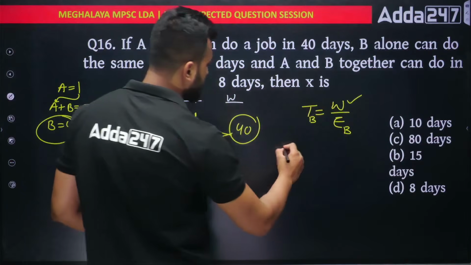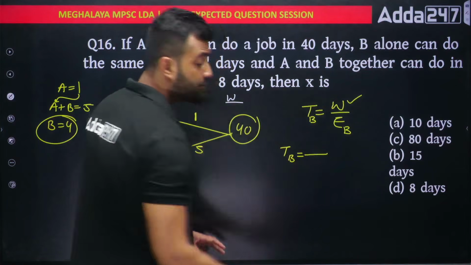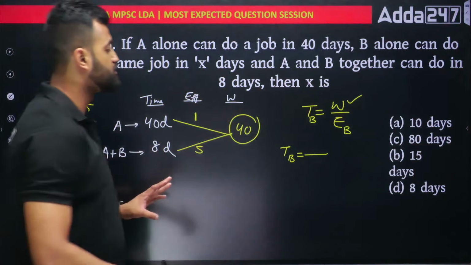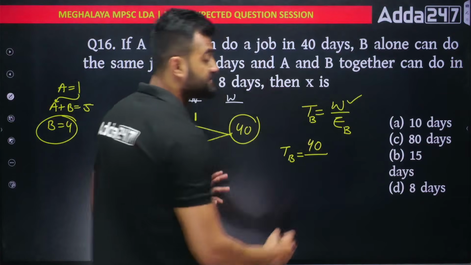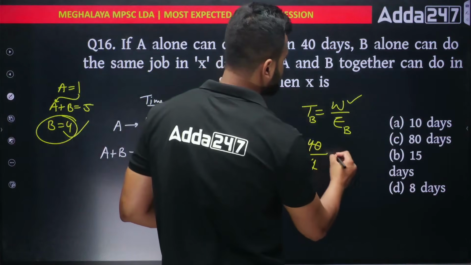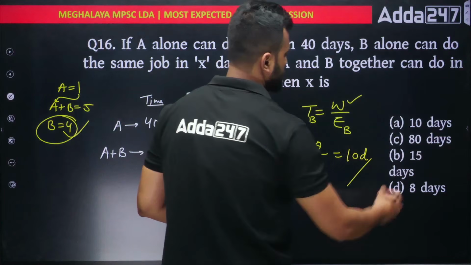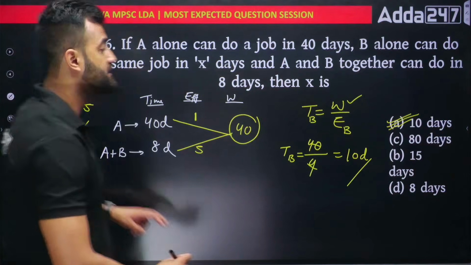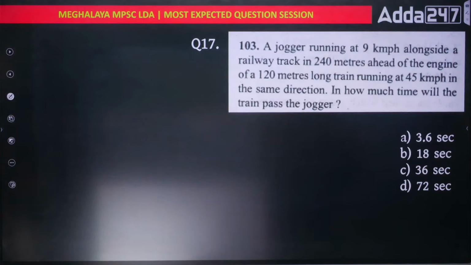So time taken by B will be what? You would say, sir, now B is going to do alone this 40 work with how much efficiency? With an efficiency of 4. So that means time taken by B is 10 days. Option number A is the right answer. Got it? Next. Okay, question number 17.